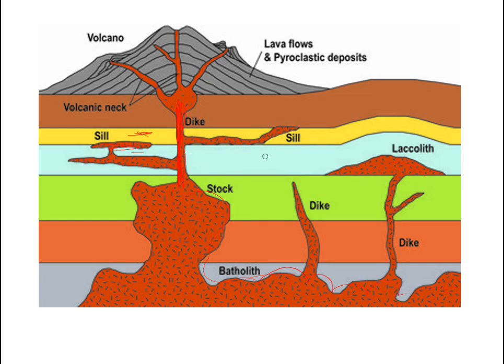Here these rocks are the extrusive rocks. If they are below this layer, they are called plutonic rocks, but above this, they are extrusive rocks.